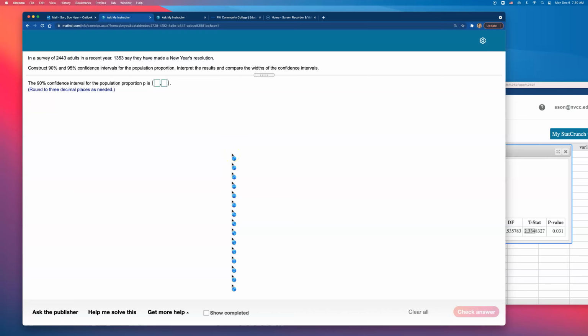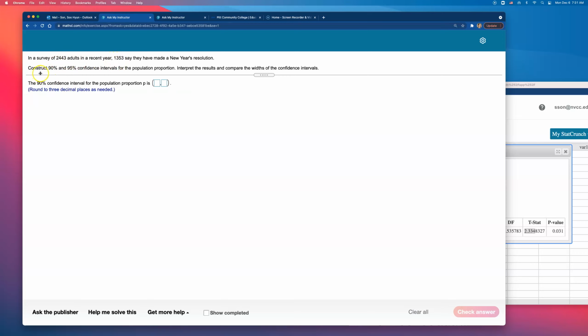In a survey of 2,443 adults in a recent year, 1,353 say they have made a New Year's resolution. So we're looking at proportion, right? Out of this many people, this is the number of people who made a New Year's resolution. So we're going to be doing proportion stat. We're looking at the proportion of people who did this.